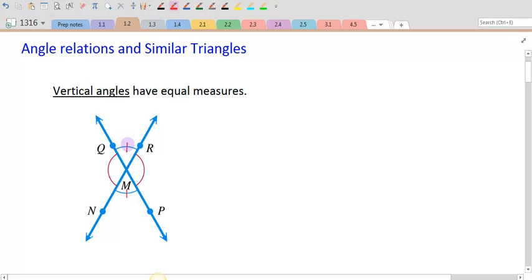And whenever you see a single line or the same marking on each of those two angles, it shows that these two angles are the same. Additionally, these angles over here, which are vertical, across from each other, also have the same measurement. So vertical angles, which are across from each other in two intersecting lines, have the same measure.